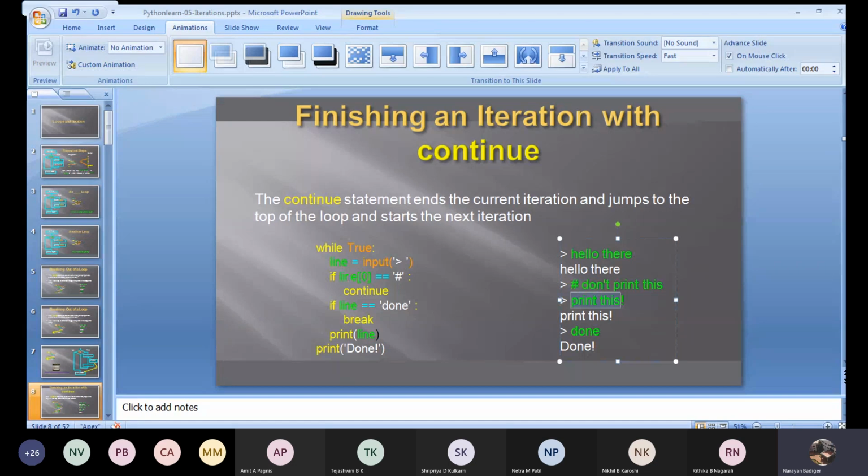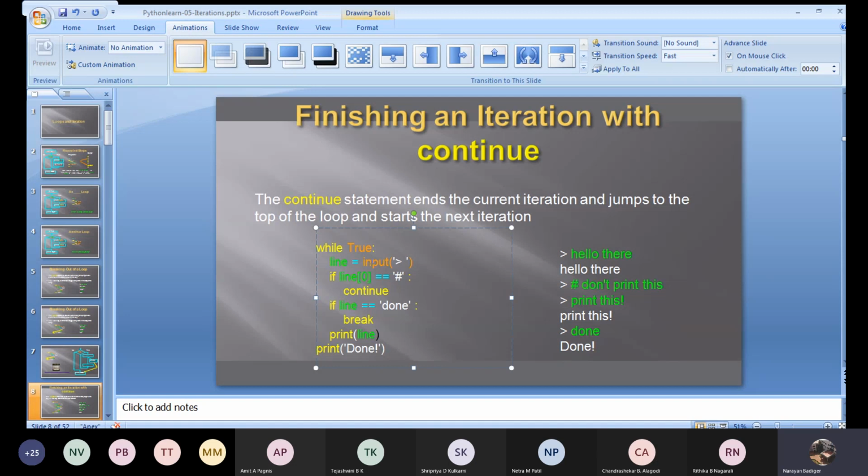I will be giving as input, print this. Now it checks. What will be line of 0? P. Whether it comes inside? No. And it checks with done. Print this, is it equal to done? Yes or no? No. Right? It prints. What it prints? What I have entered, print this. See, what I had entered, the same thing will be printed.